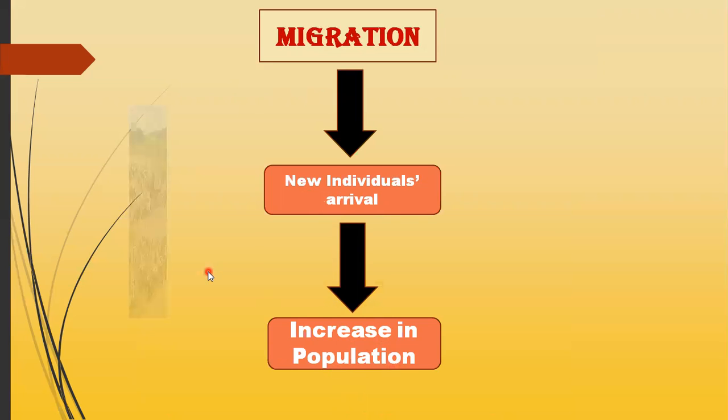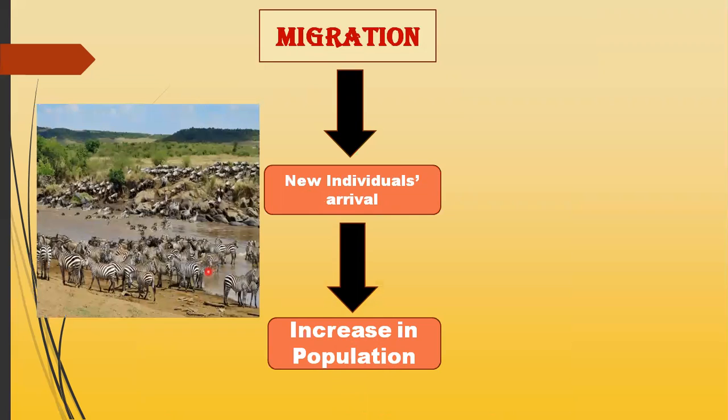As you can see here in this picture, the zebras basically migrate from their original habitat to the new habitat. So basically, class, zebras migrate for resources. When animals do not find the proper amount of resources, for example food, water, air and shelter, in their original habitat, they will leave that place.